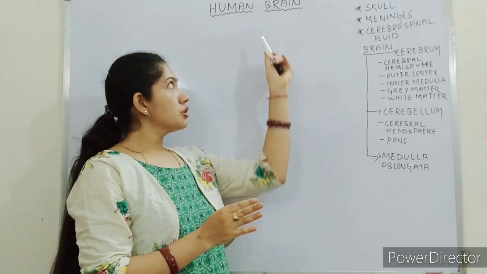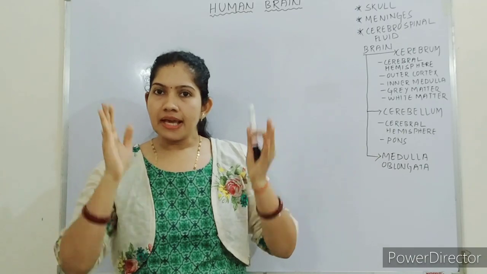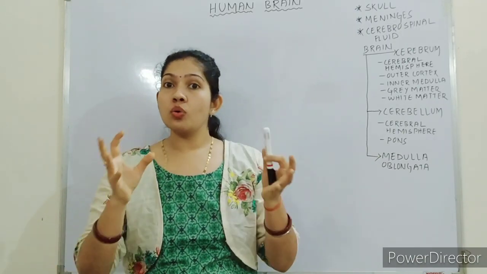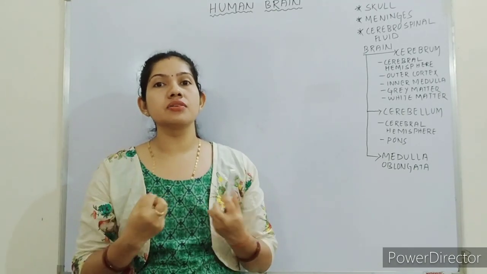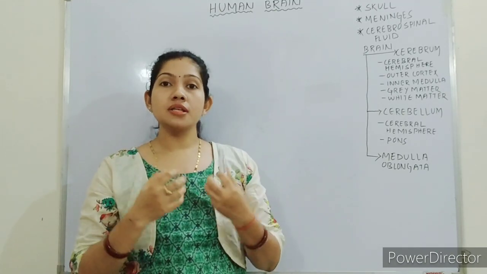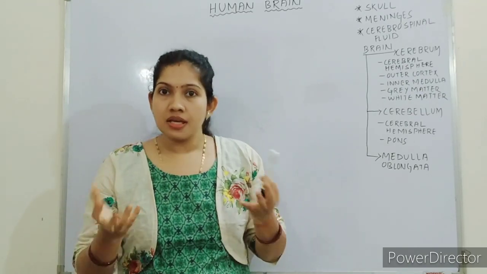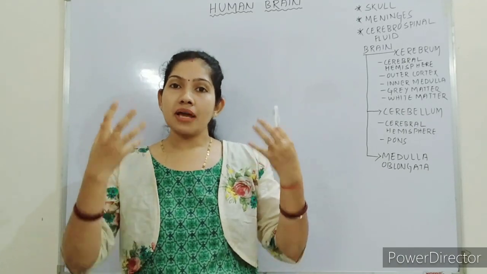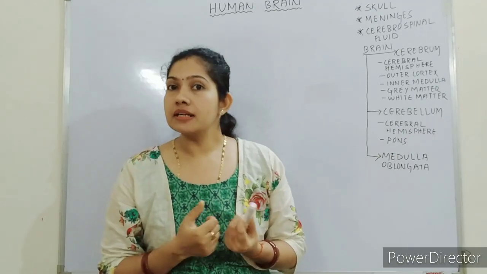The human brain is the most delicate organ of our body, and the brain is the controlling center of our body. The brain controls all the activities of our body, both the voluntary actions and involuntary actions, the actions carried out by the external organs and the actions carried out by the internal organs.